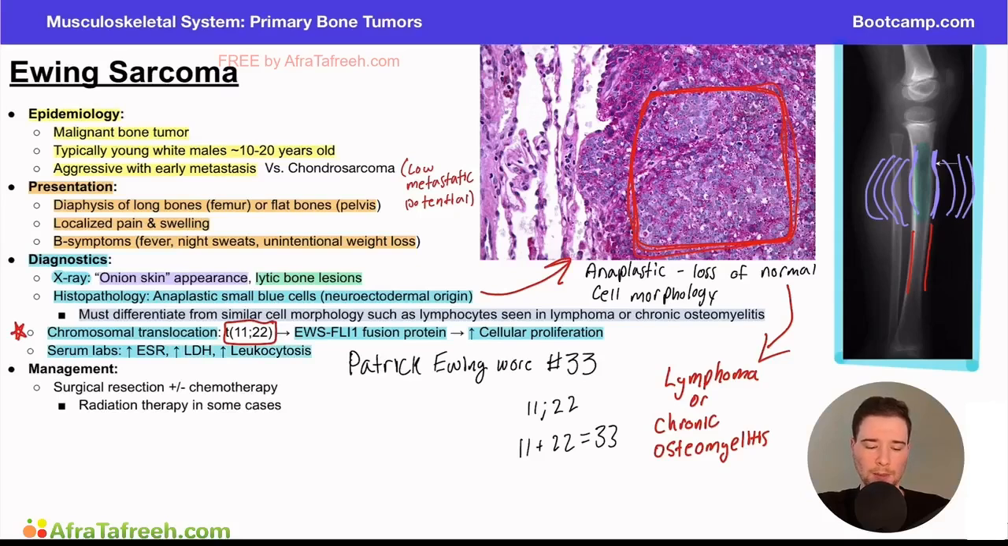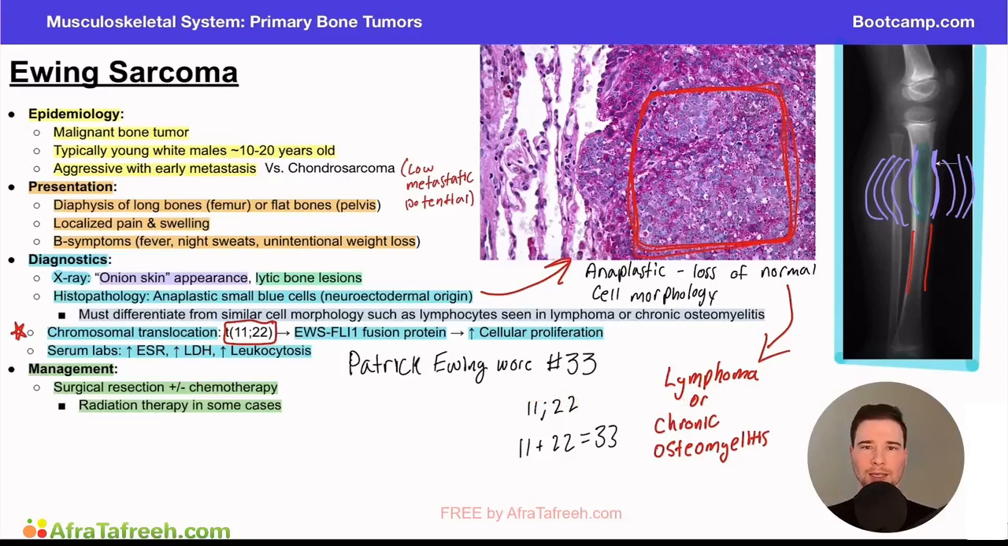Now, when we move on to the management here, this is a malignant bone tumor, so it's going to warrant surgical resection plus or minus chemotherapy, depending on a variety of factors, including whether or not it's metastasized. It's also important to note that radiation therapy can be considered in some cases, but this is something that a specialist will decide on for the patient.